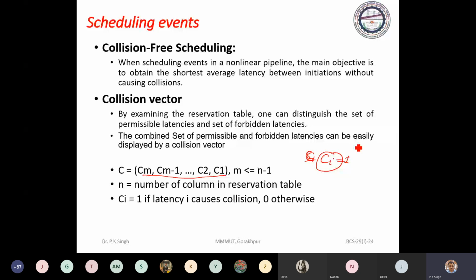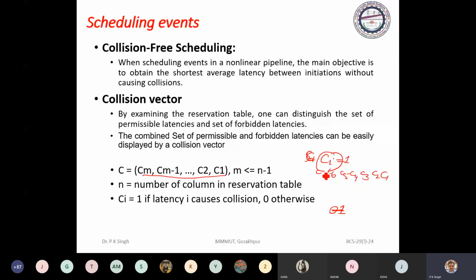So just see, C1 is a permissible latency, so 0, C2 is 1. C1, C2, C3, C4, C5, C6, and C7.